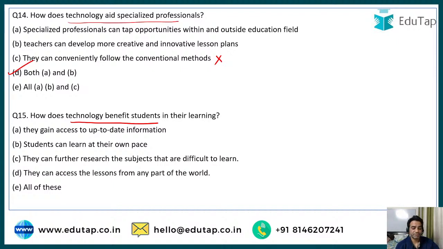How does technology benefit students in their learning? A, they gain access to up-to-date information. B, students can learn at their own pace. C, they can further research the subjects that are difficult to learn. D, they can access the lessons from any part of the world, or all of these. Yes, guys, I think that's a simple one.